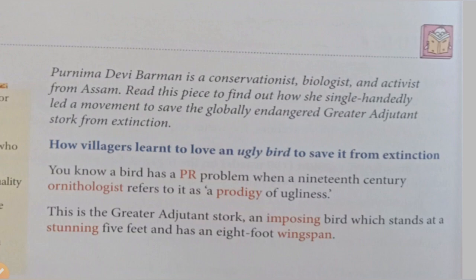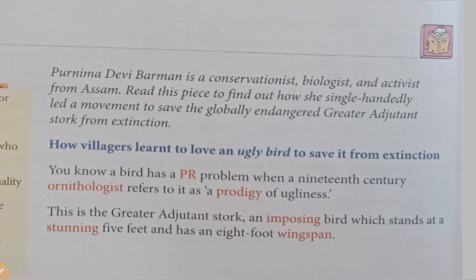Okay, so we will learn in this how villagers learned to love it. But suddenly, because of this lady Purnima Devi Burman, she tried to encourage people that we have to save this bird. Okay, so a bird has a PR problem. PR is the abbreviation, the short form for public relations. Generally, why do we like anything? Suppose you like parrots, sparrows, different kinds of birds and animals. Why? Because you see something good in them. So, it is saying that they have a PR problem, meaning a public relations problem.